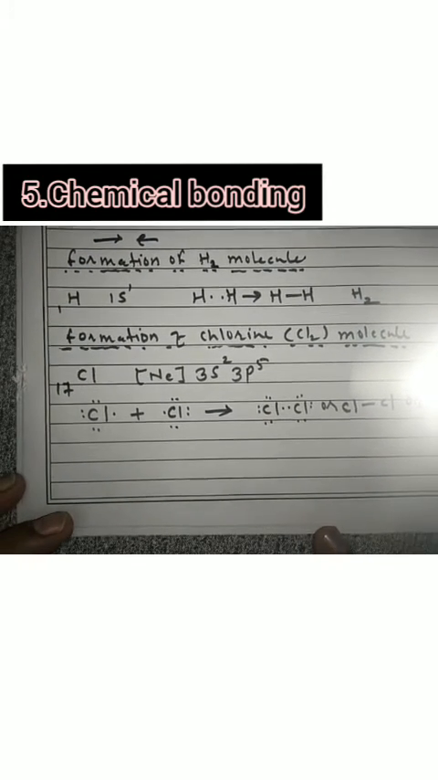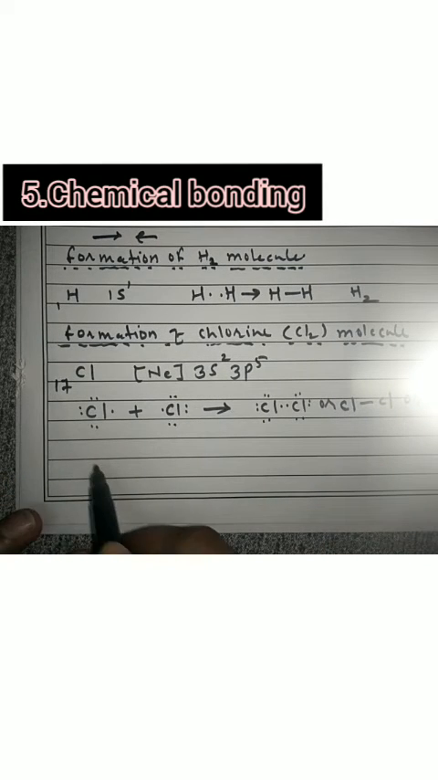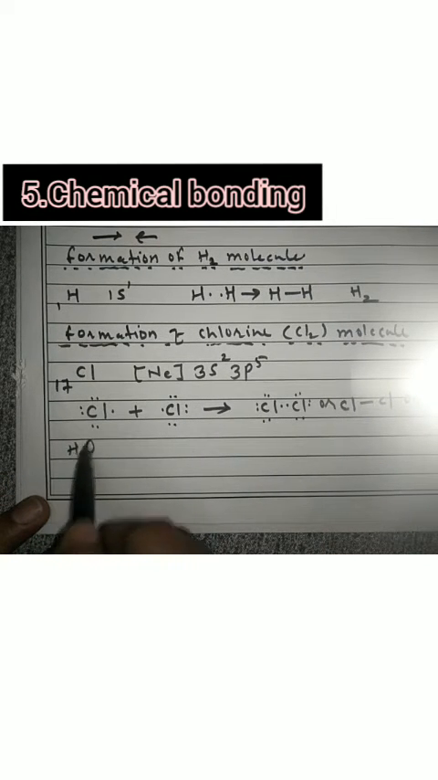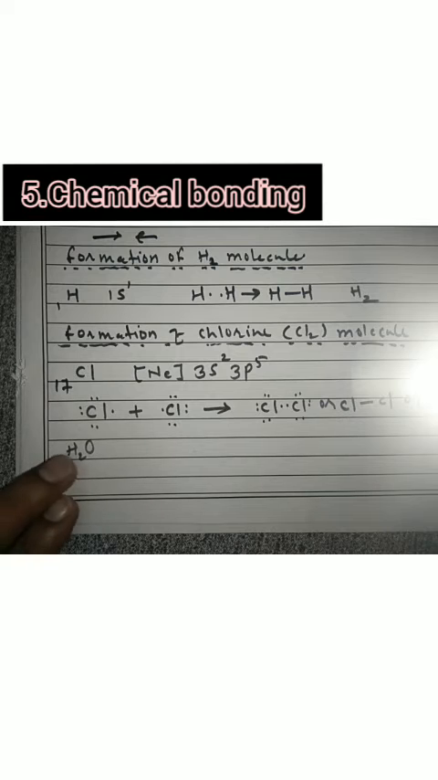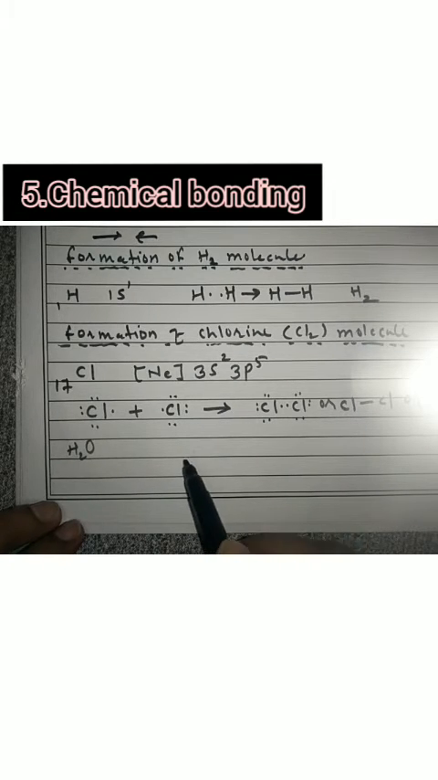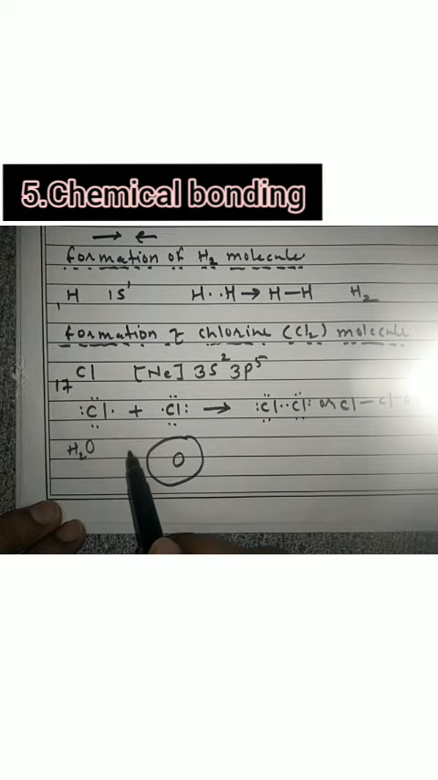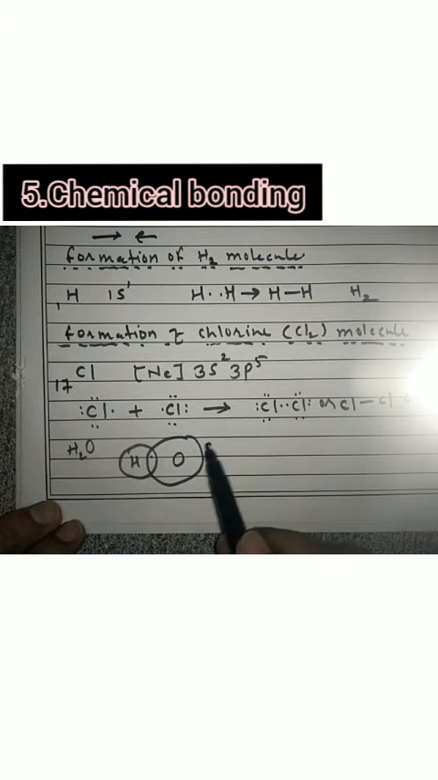There are some other examples like the water molecule and carbon tetrachloride. We will see the water molecule, H2O. The central atom here is oxygen. Oxygen's atomic number is 8, hydrogen's atomic number is 1. So I will write it. This is oxygen, and this one is hydrogen. Hydrogen has 1 electron, and this hydrogen also has 1 electron.